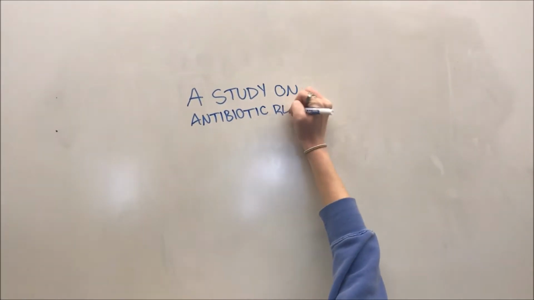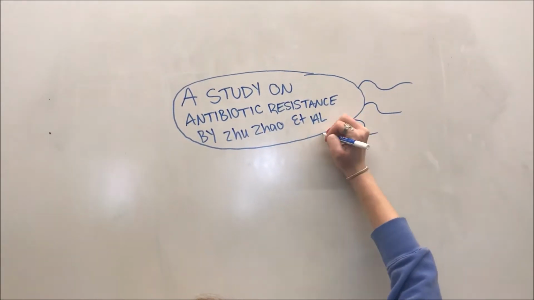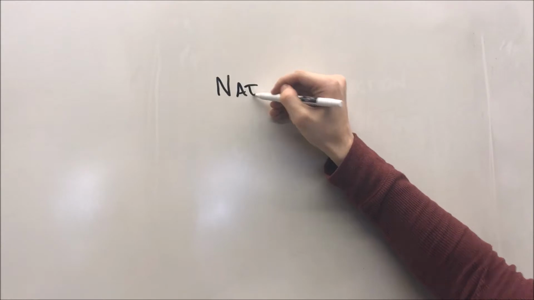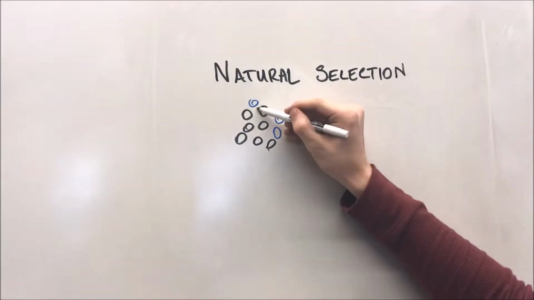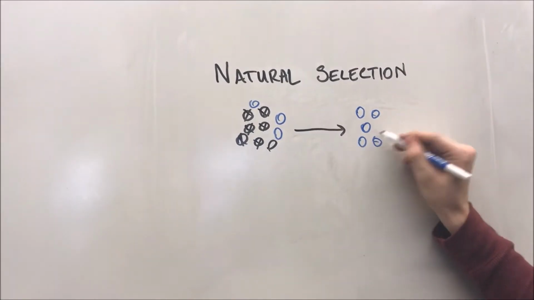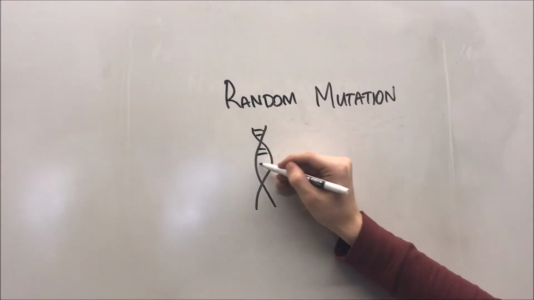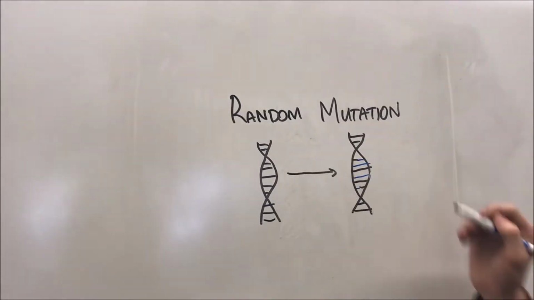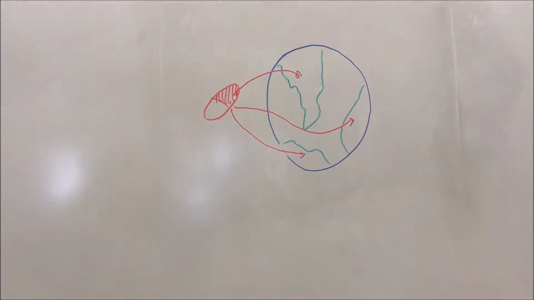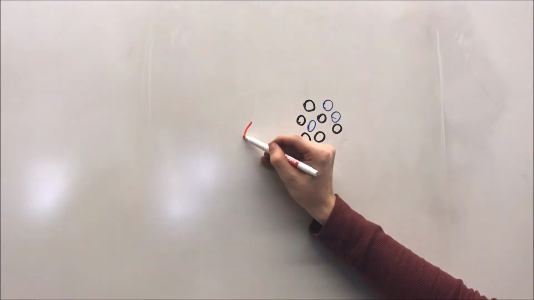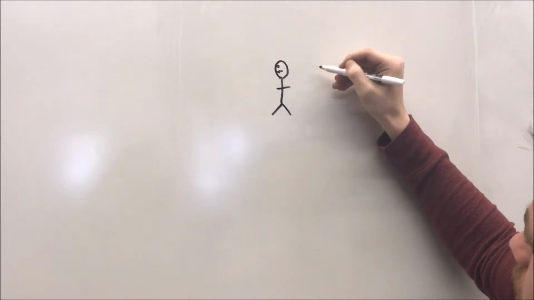Today we will be talking about a study on antibiotic resistance by Zhao et al. While natural selection is the main mechanism by which bacteria populations resistant to antibiotics develop, the resistant genes are actually a product of random mutation that occurred during replication. And as we continue to use antibiotics worldwide, bacteria without a resistant gene are selected against. Let's take a look at this concept in a different way.